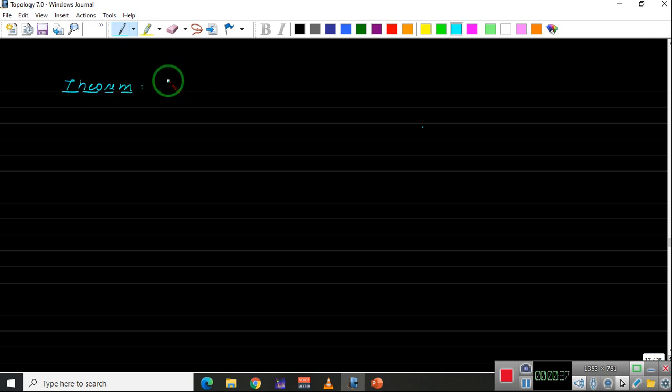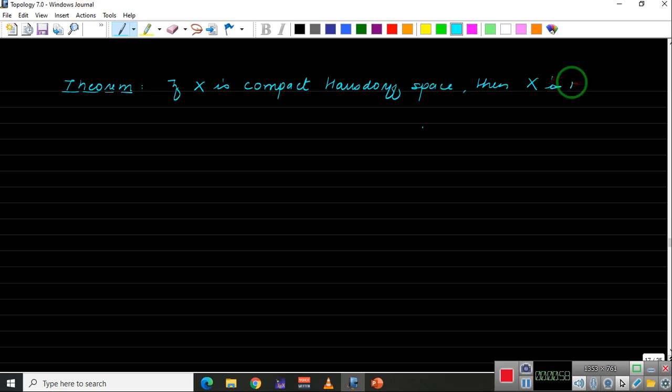Theorem: if X is a compact Hausdorff space, then X is normal. Okay, so let us prove this. Proof.